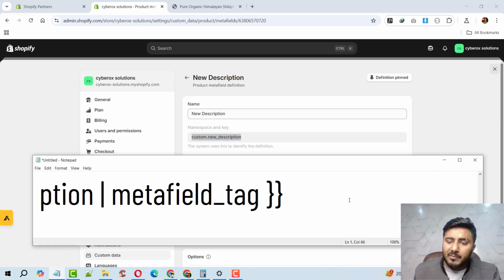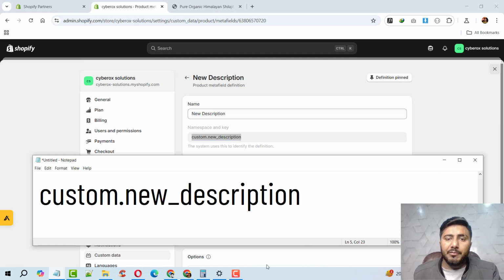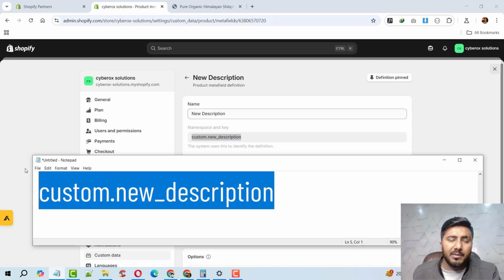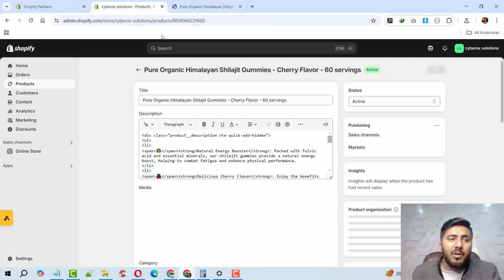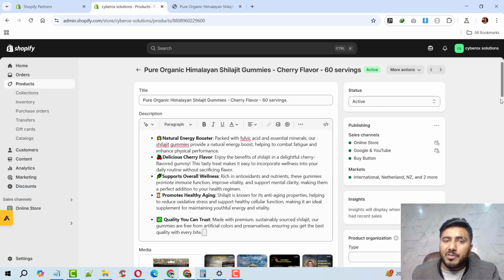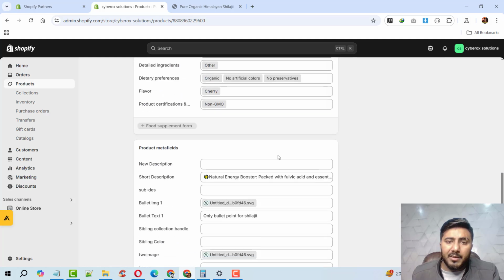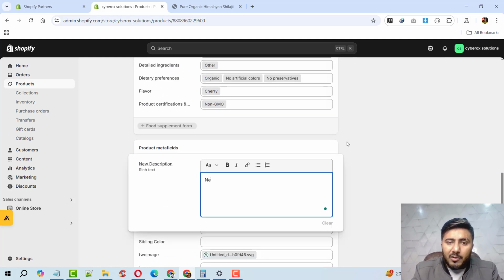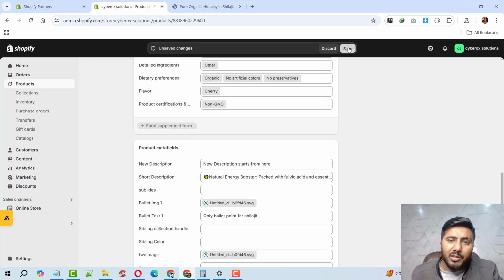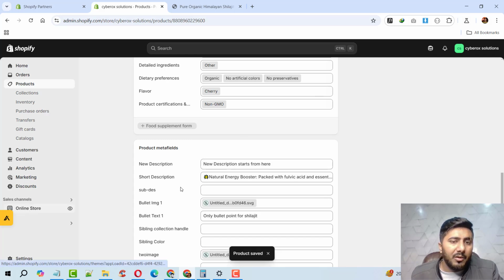This is the key I have copied. Now let me put some random data for this metafield, like new description starts from here. When I put the code, it should render this information. So these are the basic steps we have to do before going to the coding.